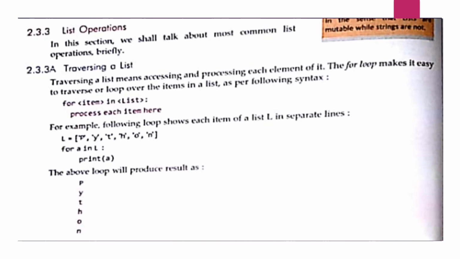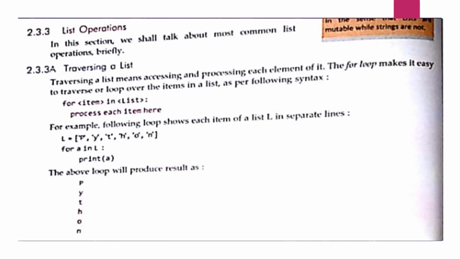So, for item in a list, and it will process each item here. For example, you can see L is equal to a list is given, and in the list characters are stored. For A in L, so in L all the elements are stored. So in L this is the length of the list.